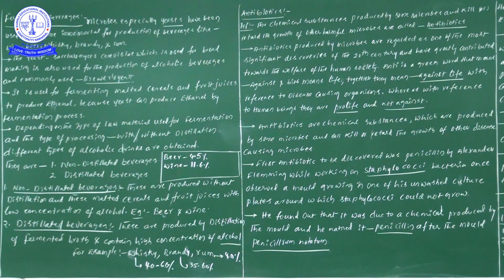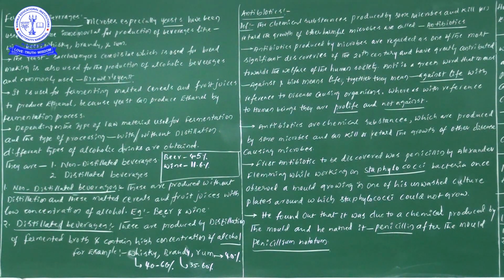Did you understand that point? Later, he found out that this was due to a chemical substance produced by the mold, which he named penicillin, after the mold Penicillium notatum. So the staphylococci did not grow because of the chemical substance produced by that fungal member.